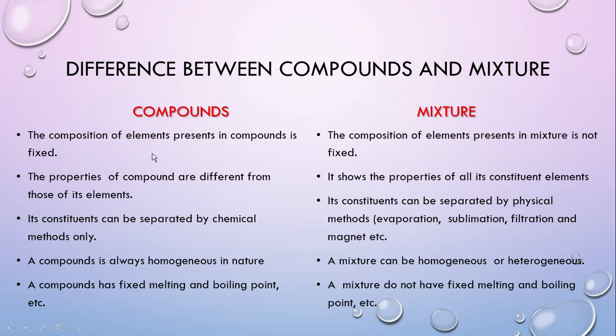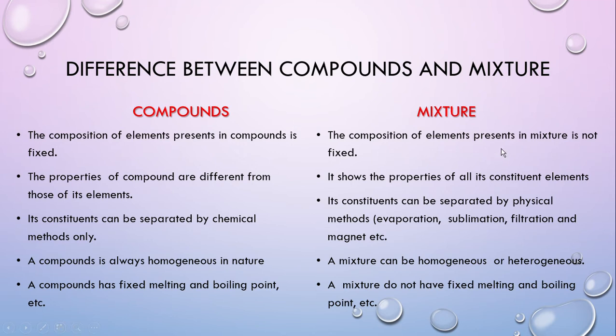In this slide, you can see the difference between compound and mixture. In a compound, the composition of elements present is fixed. Example, carbon dioxide, CO2. In CO2, carbon has one atom and oxygen has two atoms, and these are chemically combined in a fixed proportion.